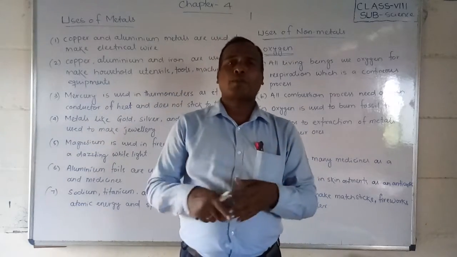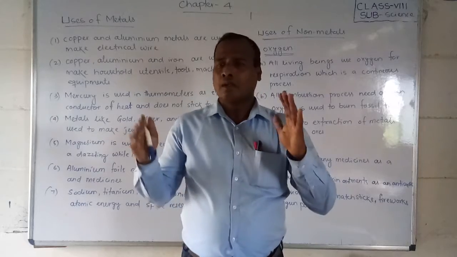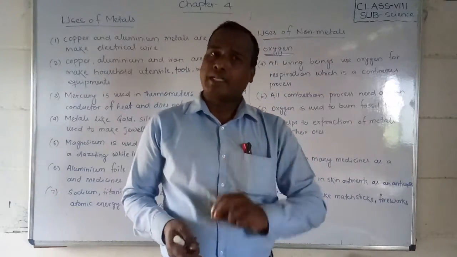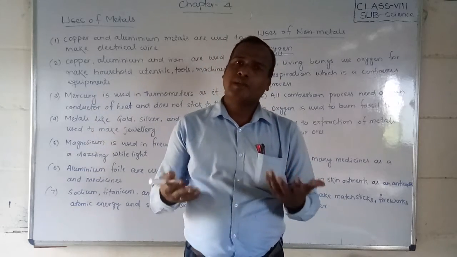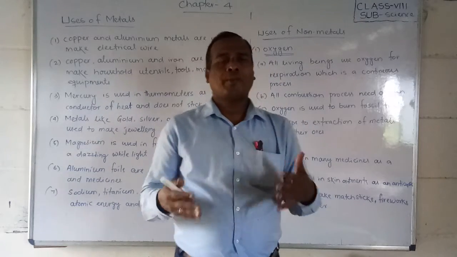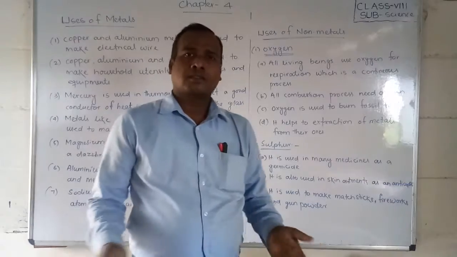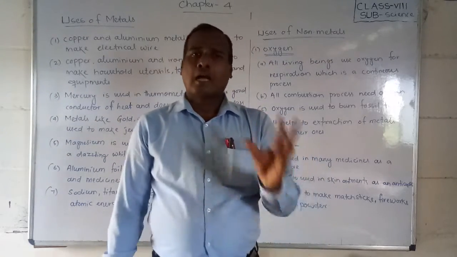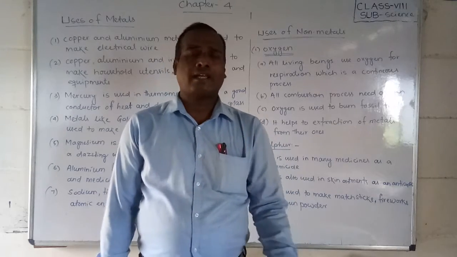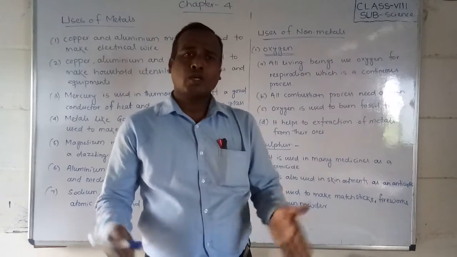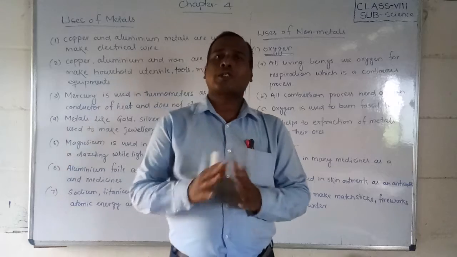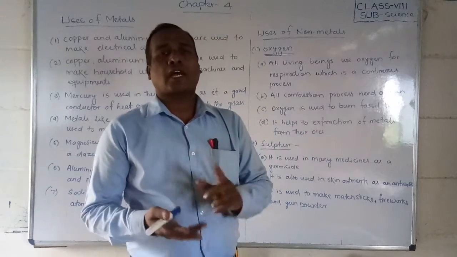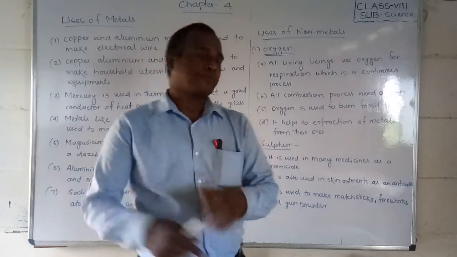So many machine items are made of metals. Your fan is made of metals. Our house utensils, plates, glasses, all these things are made of aluminium, iron or steel. Almost all household equipment, furniture and machines are made of metals like aluminium, iron and copper.